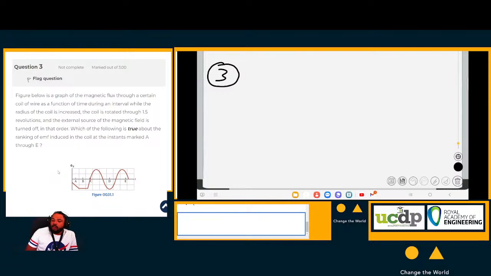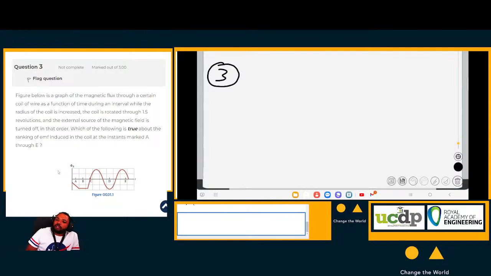So we have magnetic flux on the vertical axis and time on the horizontal axis. Now this flux is constantly measured while the radius of the coil is increased, meaning its area is changing, which means the flux will change.